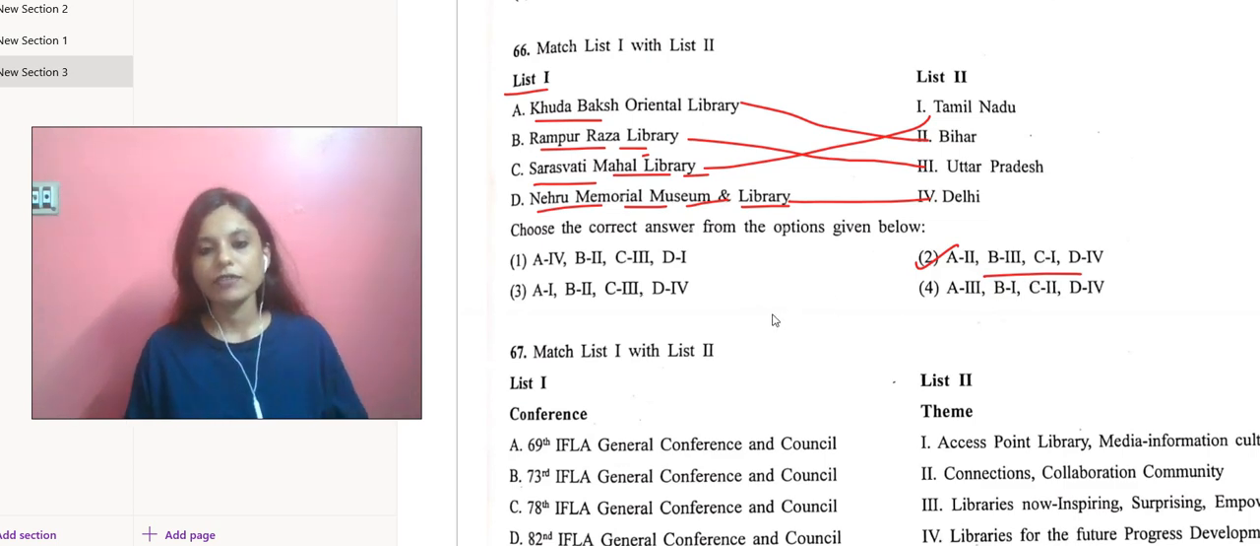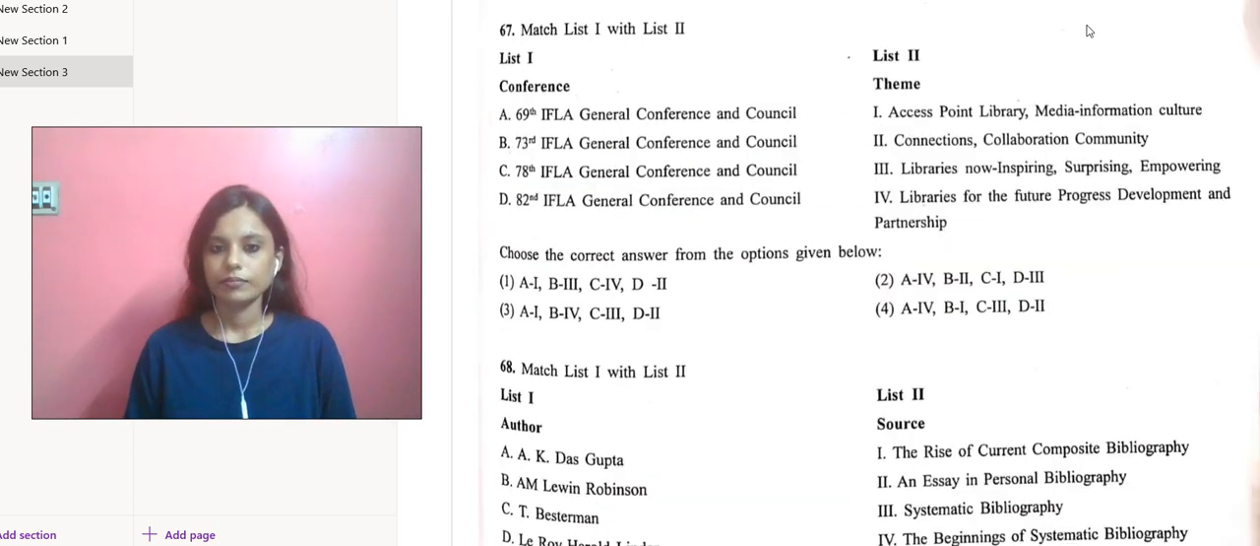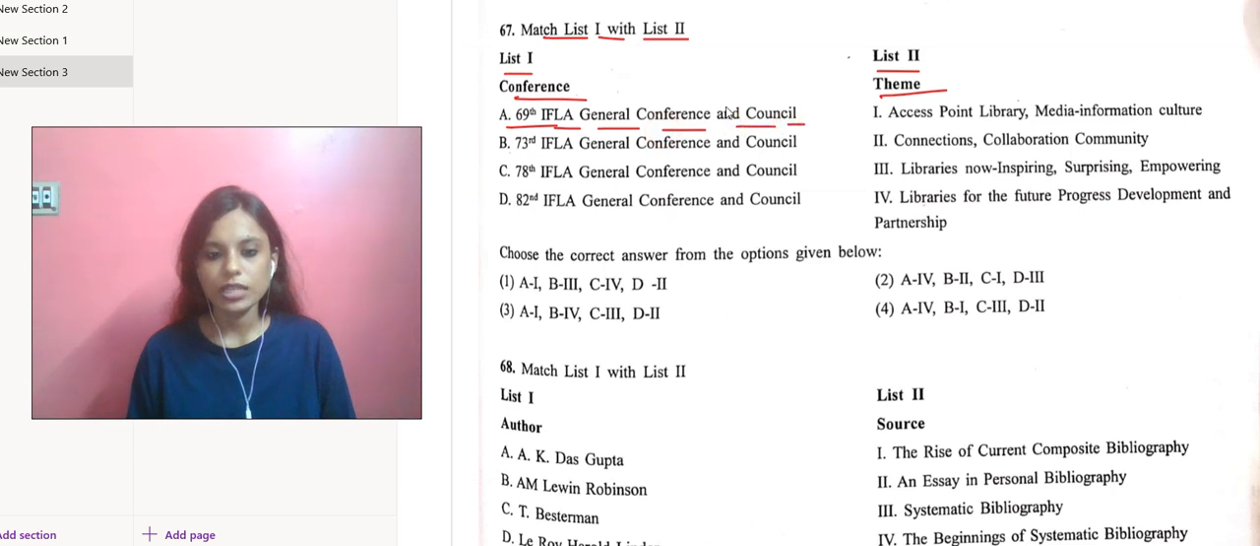Next, again we have a match list. Match list 1 with list 2. List 1 says the conferences and list 2 says the themes. 69th IFLA General Conference and Council, so 69th would go with Access Point Library, Media Information Culture. This is correctly placed. B, 73rd IFLA General Conference and Council.